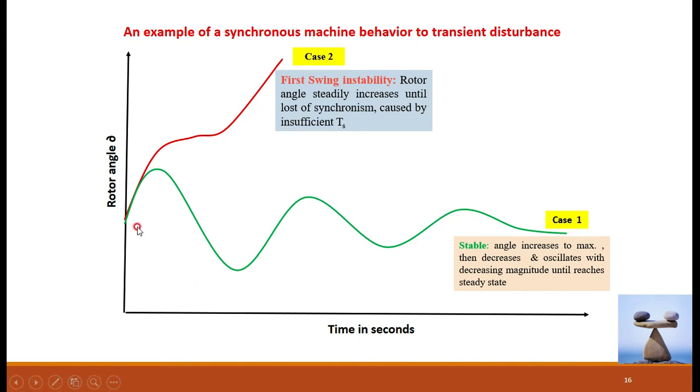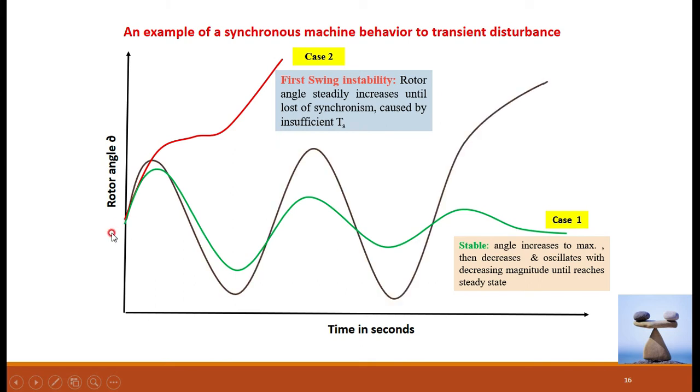And there is a third case here, you can see. Initially there is a change in angle delta, it is slowly increasing and ultimately it does not settle down to a new value as in the case of case 1, but after oscillation the angle delta goes on increasing and the system goes into an unstable condition.